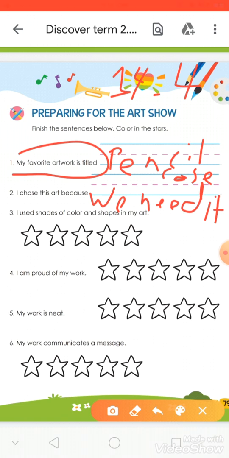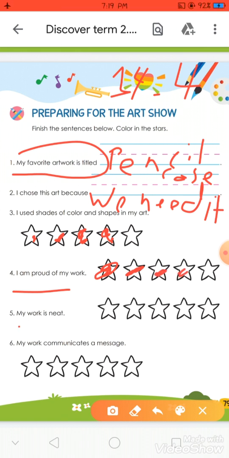I used shades of color and shapes in my art. Did we use it? Yes. Okay, now we can color the stars. Number 4. I am proud of my work. If you're proud, okay, you can color the stars.